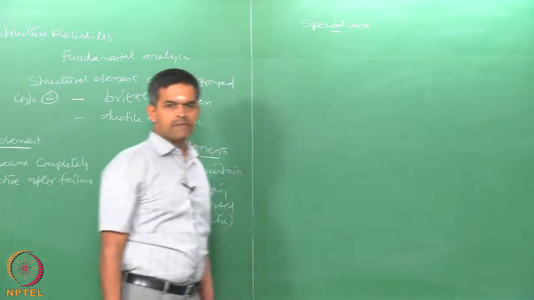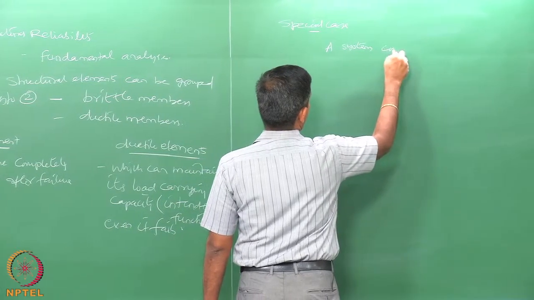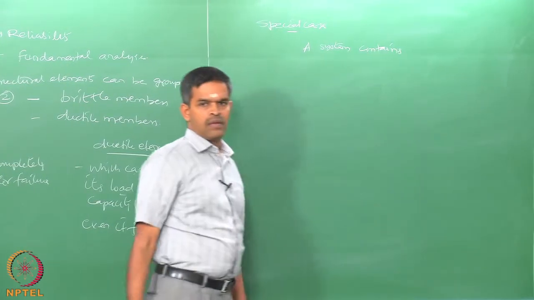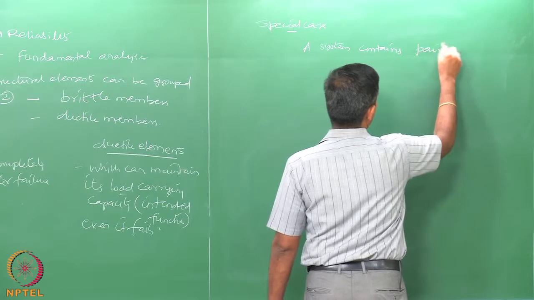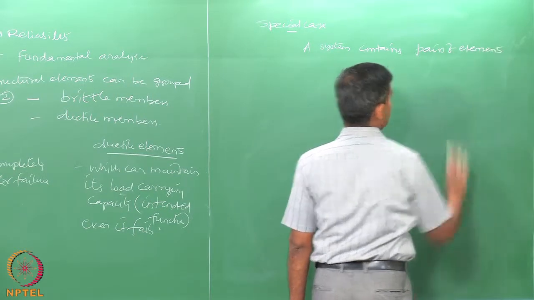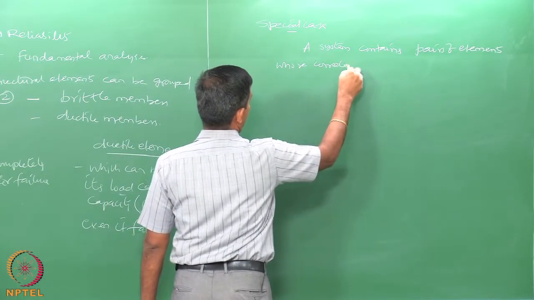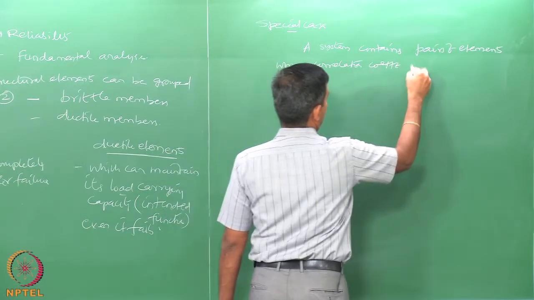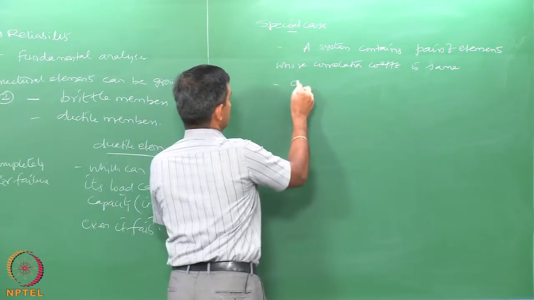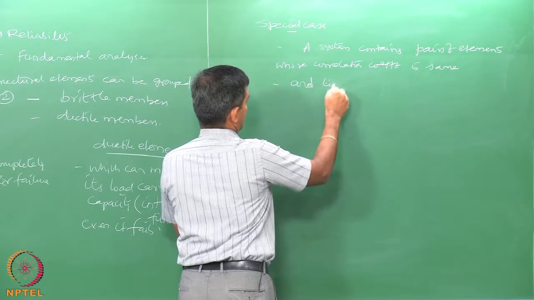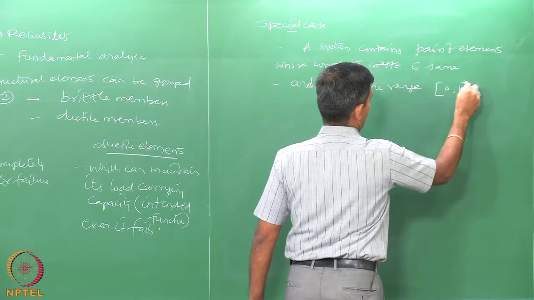The special case, in the sense, involves a system containing pairs of elements whose correlation coefficient is the same and lies in the range zero and 1.